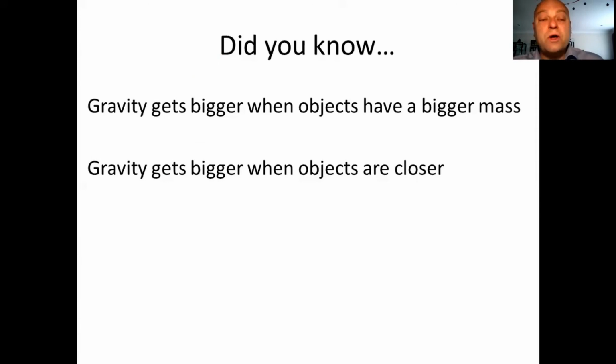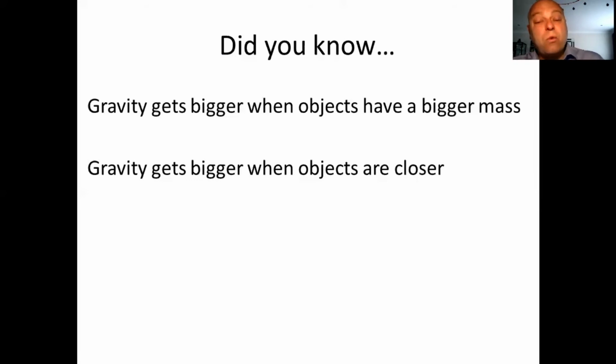Couple of did you know questions for you now. This is things that people often tell you about gravity. Gravity gets bigger when objects have a bigger mass. What do I mean by that? Well, the amount of gravitational field strength I've got is because I'm stood on a very, very, very large mass called the Earth. If the Earth was heavier, if the Earth was a bigger planet, then the gravitational field strength that I would have would be bigger because the mass of the Earth would be bigger.